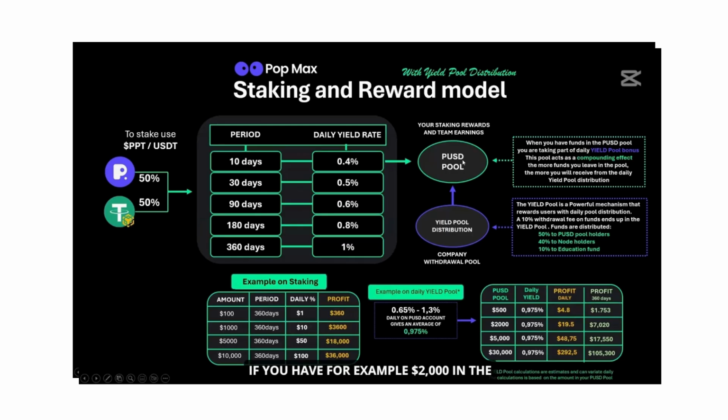If you have, for example, $2,000 in the pool, that means you will receive $19.5 every day of additional earnings. And if you go 360 days, you will have over $7,000 in interest because of this yield pool bonus. And for $30,000 in the pool, then you get $292.50 every day, as long as you keep the money there. This is, of course, calculation estimates. The pool yield percentage can vary daily because of the withdrawal amounts. The calculation is based on the amount you have in your PUSD pool. Remember, whenever you want, you can choose to withdraw all this money to your wallet if you wish to. But if you keep it here, then the daily yield pool bonus takes effect.